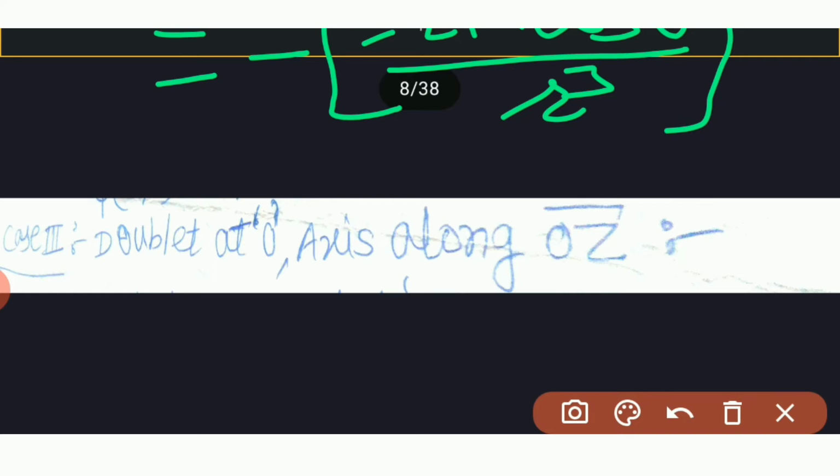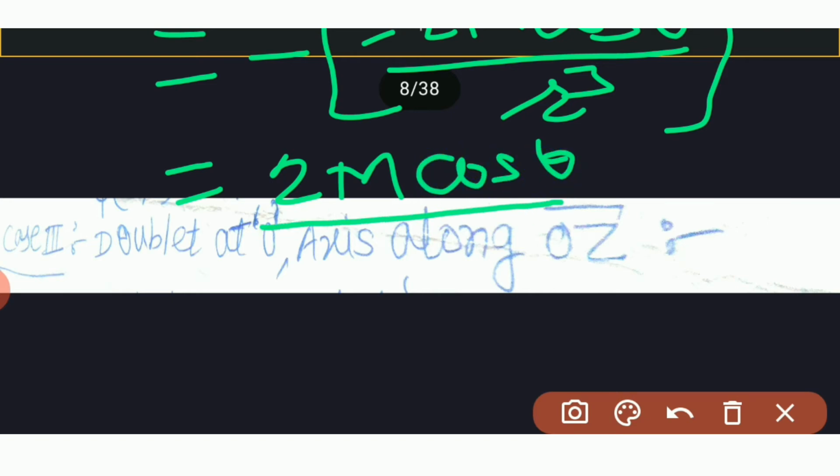And again this can be written as 2m cos theta divided by r cube. What is this? This is QR. We get QR is equal to 2m cos theta upon r cube.